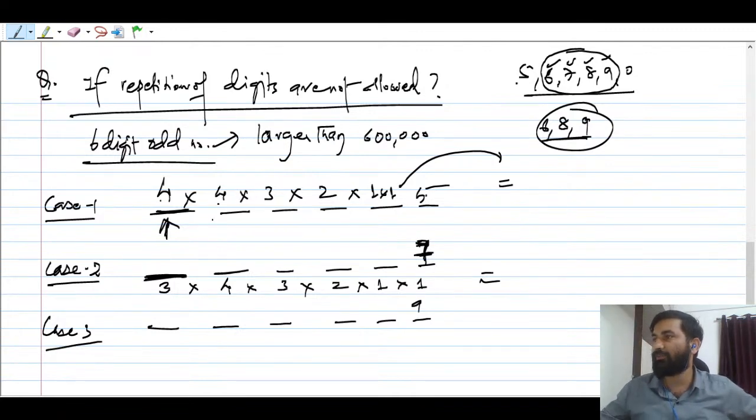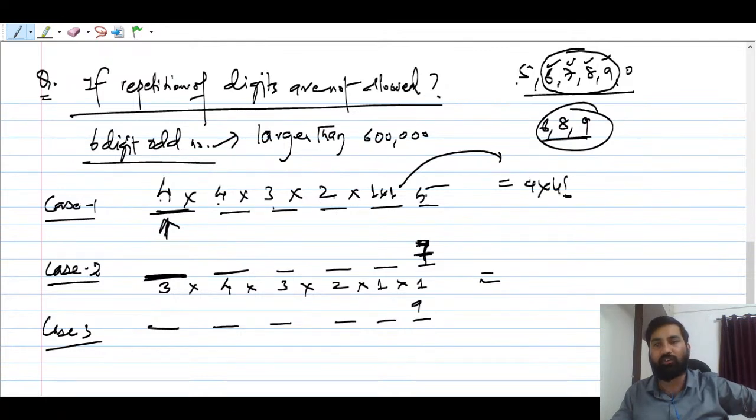Yeah, that is very important to understand. Then this 3, then 2, and then 1. So I think this is clear, right? So you can say that it is nothing but 4 into 4 factorial. 4 into 4 factorial is nothing but 96. Yeah, the first case is 4 into 4 factorial, right?